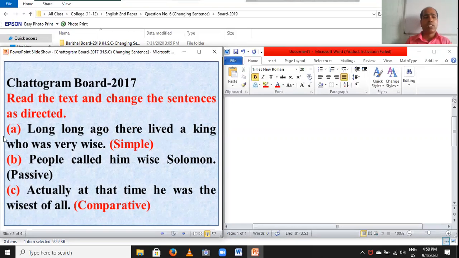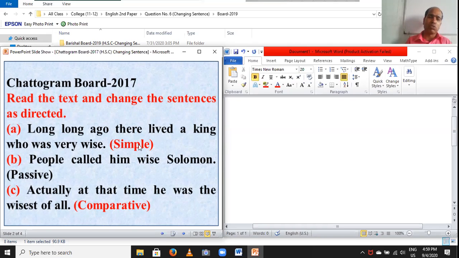So notice, who is a conjunction of complex. So this sentence is a complex sentence. You have to change it to simple from complex.